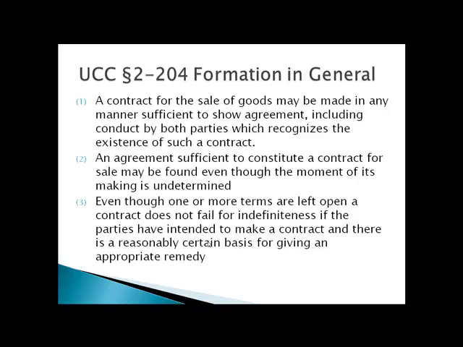We'll talk further about specific terms that are required to be included in the UCC. We'll see that sometimes even if the parties haven't noted a price, we can still find a contract to be formed if there's a reasonably certain basis for coming up with that price, what the parties intended.